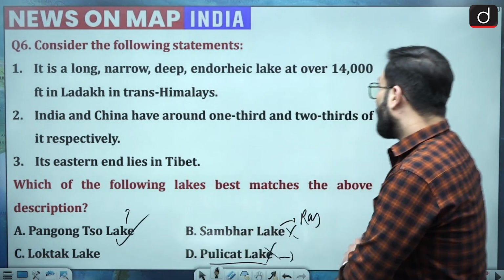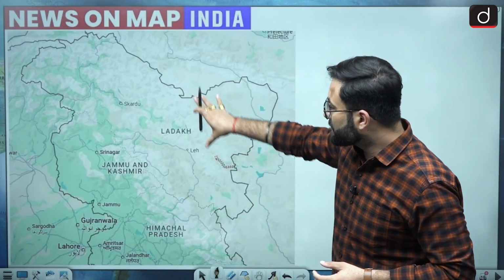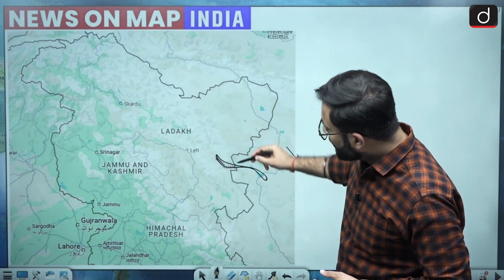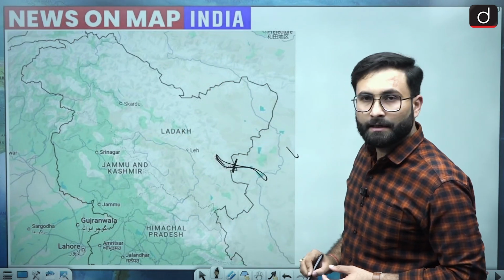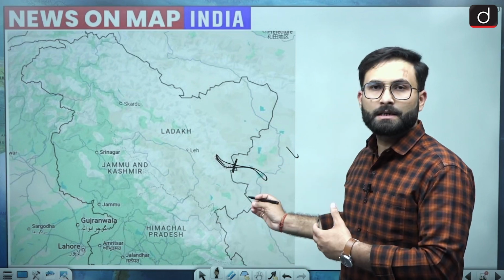Now here you can see, this is the map. When we are talking about the region, that is Ladakh, and here you can see this lake over here, that is basically your Pangong Tso Lake. You can say 1/3 part is there in India and 2/3 part is there in parts of China, and it is in the eastern region of Ladakh.